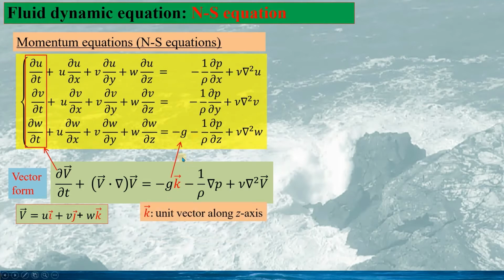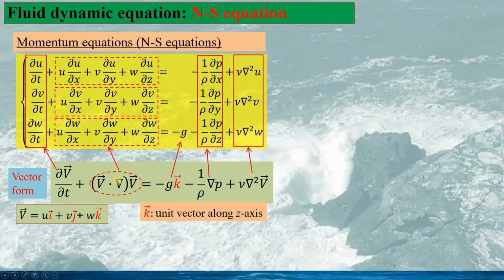And this is the fluid gravitational force per unit mass. Here, vector k is the unit vector along z-axis. So we see there is no component of the gravitational force along x-axis and y-axis. And this is the force due to the pressure, and these are the diffusion terms for the Navier-Stokes equation. And the most complicated term is this so-called convective acceleration. This can be written in a very simple expression as this.